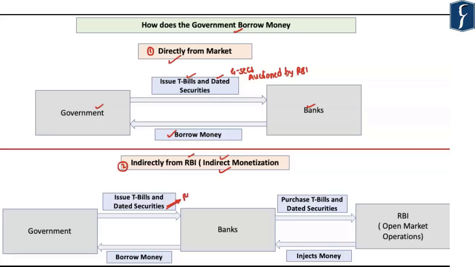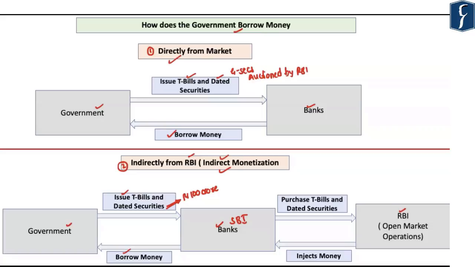Let's say the government of India has issued a dated security worth 100 crores to a particular bank. Let's say in this particular case, it is the State Bank of India. So here the government of India has sold a dated security worth 100 crores to the State Bank of India, and by doing so, it has borrowed 100 crores from the SBI.